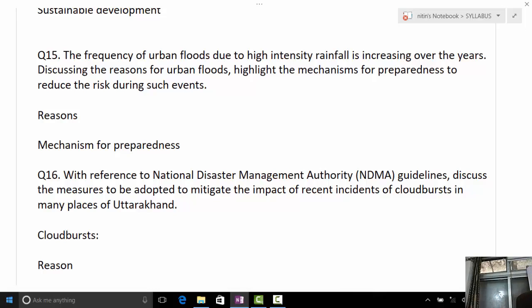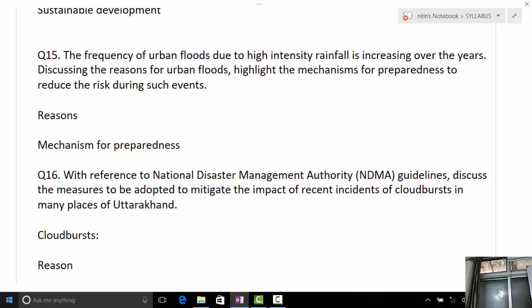One by one. First point is not adequate attention paid to natural water bodies, so wetlands. Second, unplanned urbanization. Third, encroachments. Encroachments where? Natural stream changes course. Yes. Lack of proper drainage system. Right. If drains are not cleaned regularly, low level of tree cover, and then no mechanism for preparing. Okay, right. Anybody else apart from these points?